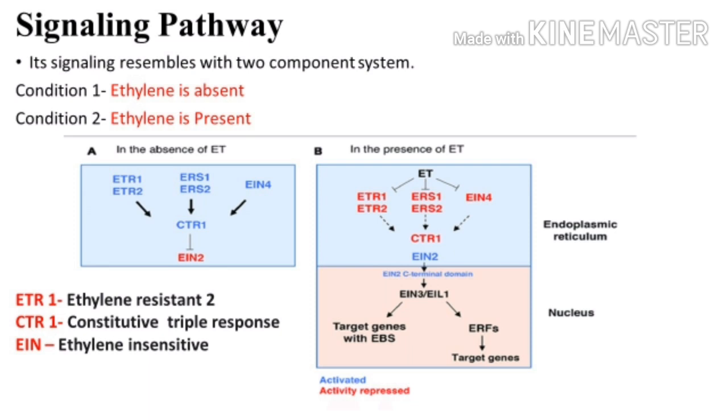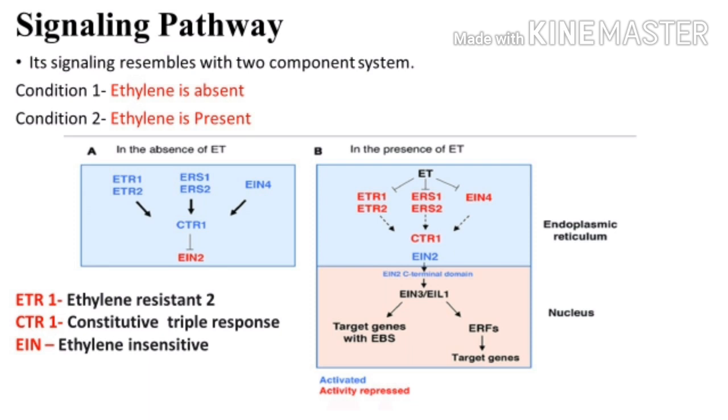If ethylene is not there, ETR1 will be in the activated form, which will activate this CTR1, which will inhibit the EIN2. What is EIN? It is ethylene insensitive, meaning there will be no response of ethylene, so other genes will not be formed. And in condition 2, if ethylene is present, what will happen?